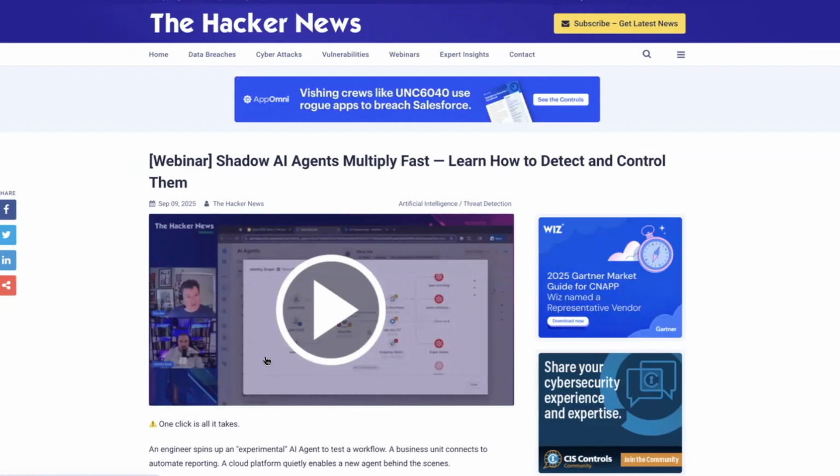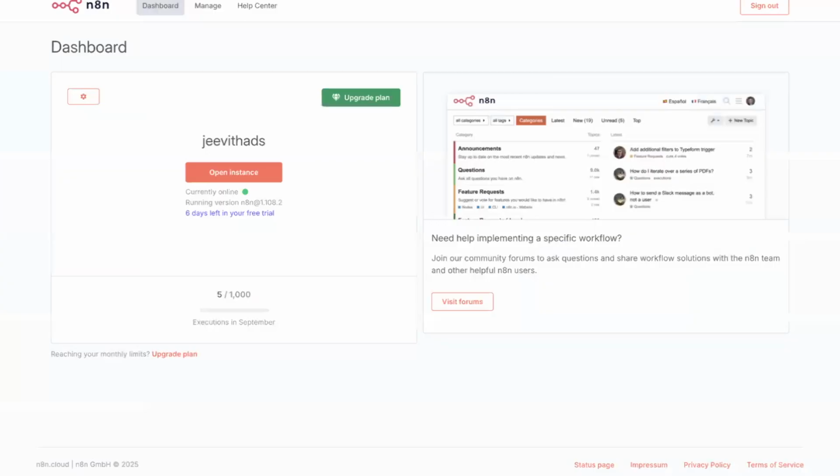So you understood how it works. Now let's explore how to build it from scratch. Excited? Okay, let's begin then. The very first thing, you have to create a workflow, so just launch an N8N instance. If you are using the cloud, make sure it's free only for 14 days. I'm just left with 6 days. Try with that, and if not, you can try local hosting as well. Let me click on open instance.